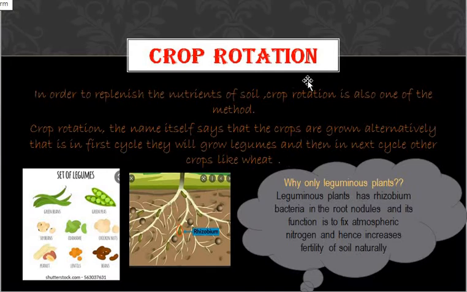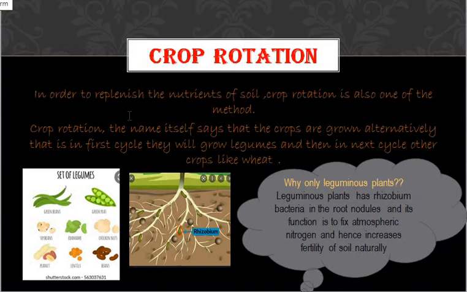Next, you have to know about crop rotation. Why are we discussing manure, fertilizer, crop rotation? Because if we grow the crops continuously, the soil will lose its fertility.